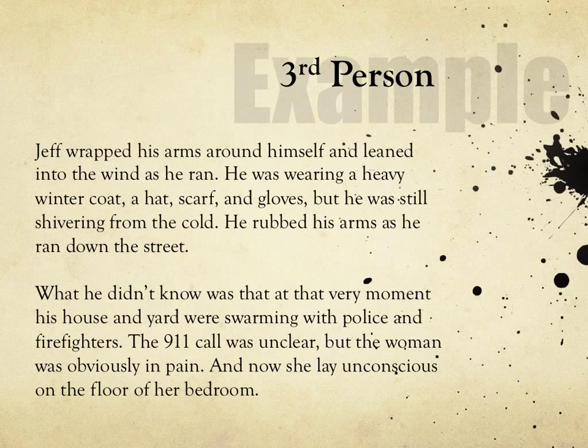Now let's read the second paragraph of our third person point of view example. What he didn't know was that at that very moment, his house and yard were swarming with police and firefighters. The 911 call was unclear, but the woman was obviously in pain, and now she lay unconscious on the floor of her bedroom. Since the narrator is outside the story, we can see events from more than one point of view. The reader learns information that the main character does not yet know.